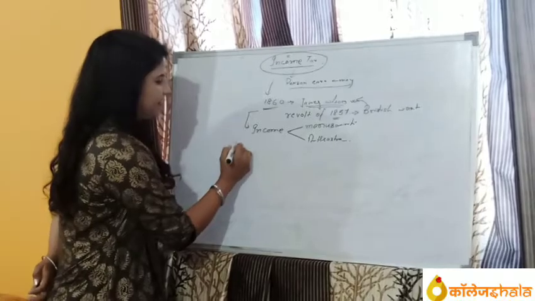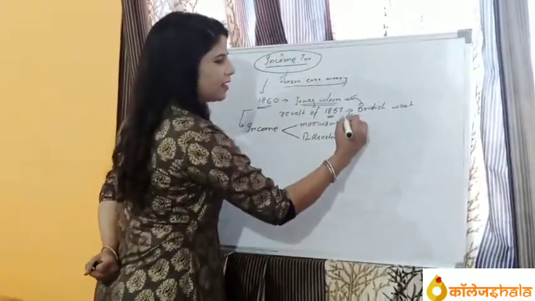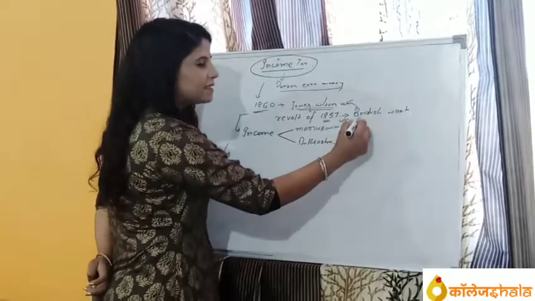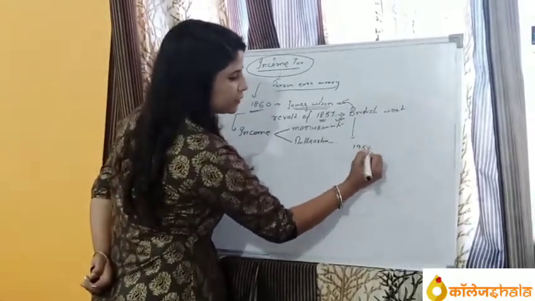So after independence, you know what? There were so many changes in income tax from 1857 to 1956.